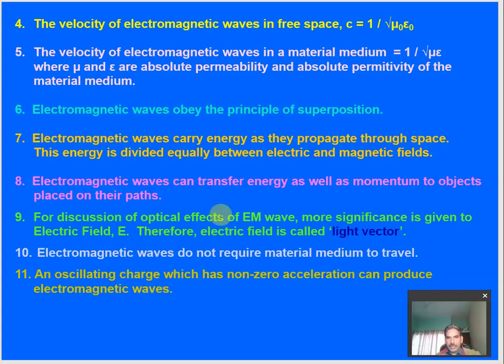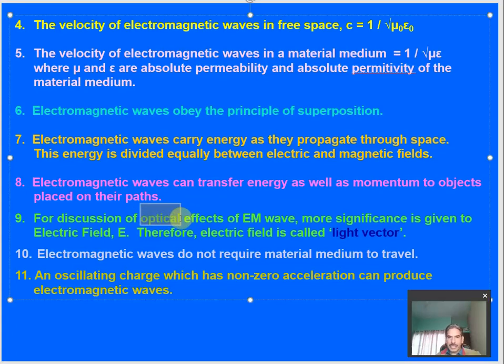Next, for the optical effects of electromagnetic waves, more significance is given to the electric field. Optics deals with the visible effect of light. So light forms one part of the electromagnetic waves. Light is also an electromagnetic wave. It is one part of the electromagnetic wave.